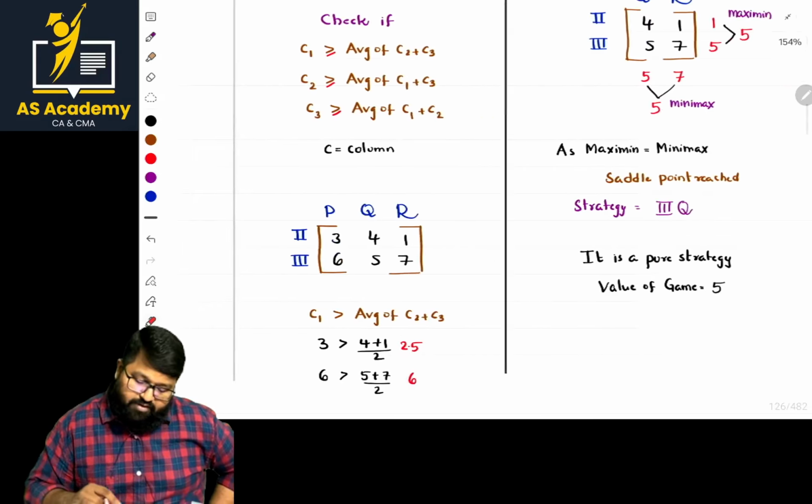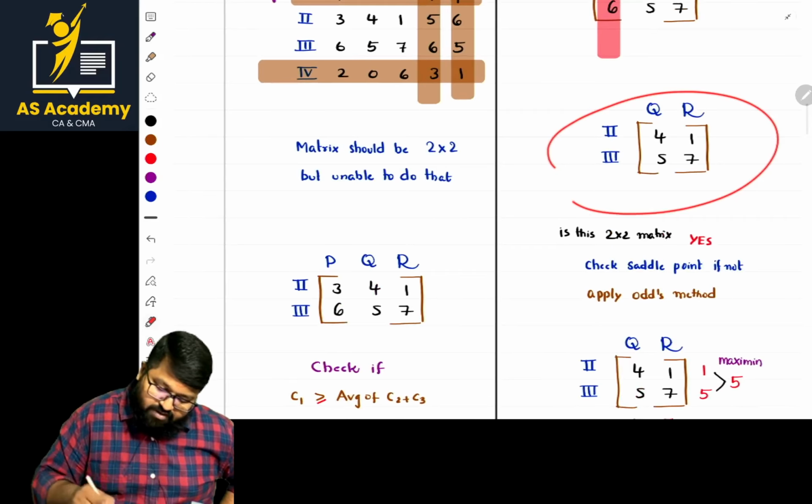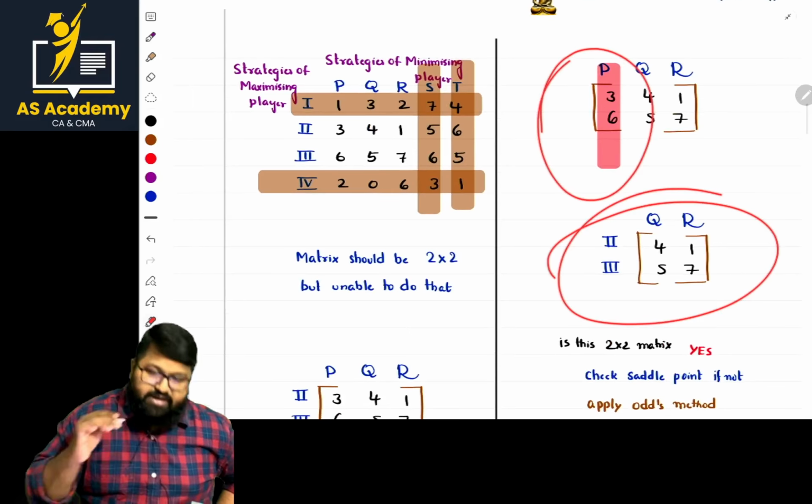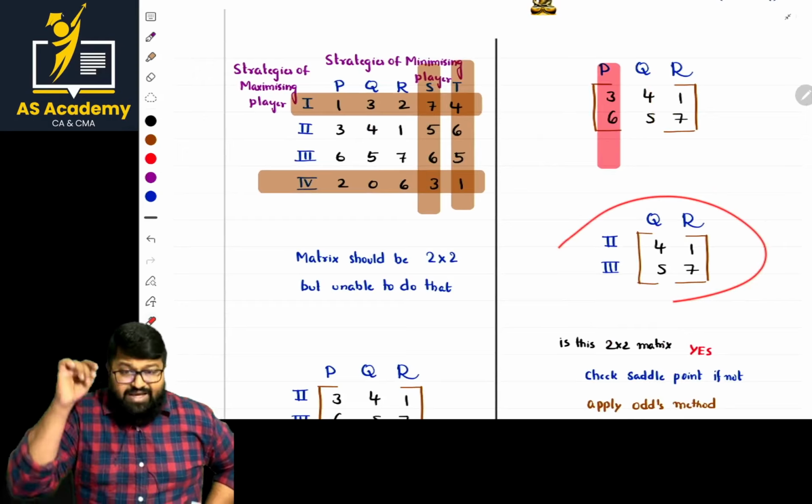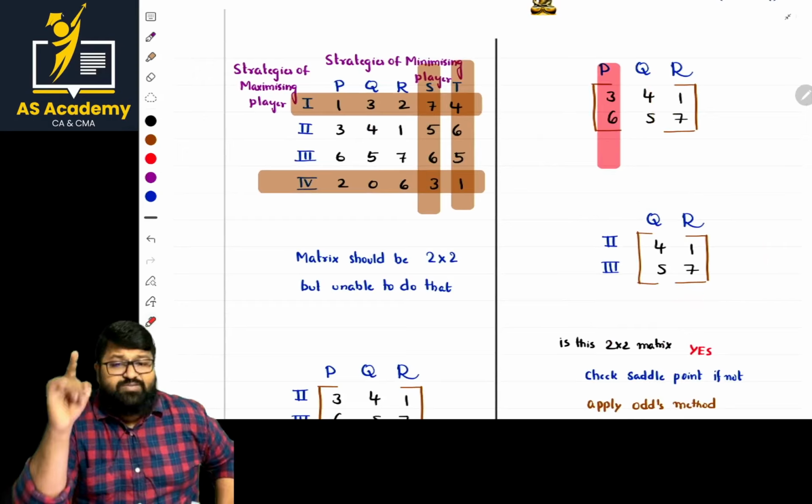The P part is eliminated, and we are left with this. In this problem, the average calculation is most important.